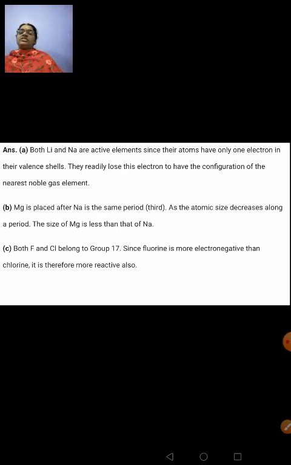They readily lose this electron to have the configuration of the nearest noble gas element. I had explained you just now about that. Magnesium is placed after sodium in the same period. So atomic size decreases along a period, therefore size of magnesium is smaller than that of sodium. Both fluorine and chlorine belong to group 17. Since fluorine is more electronegative than chlorine, it is therefore more reactive also. Clear? So this is how we have to answer these.